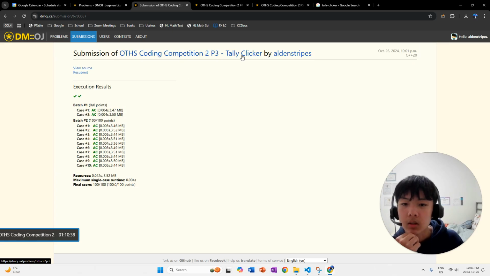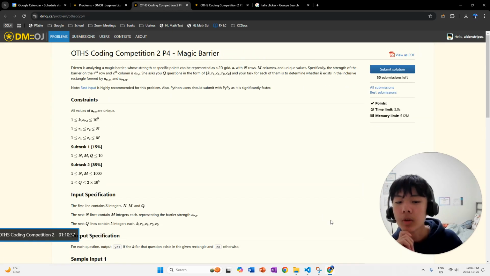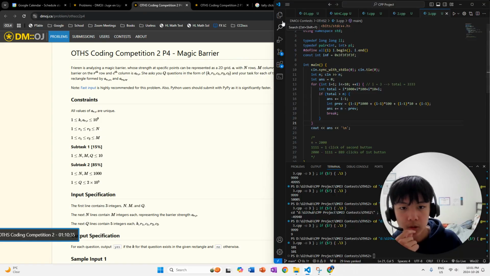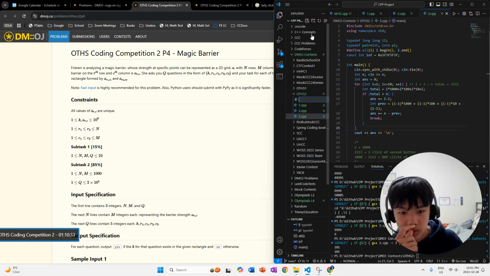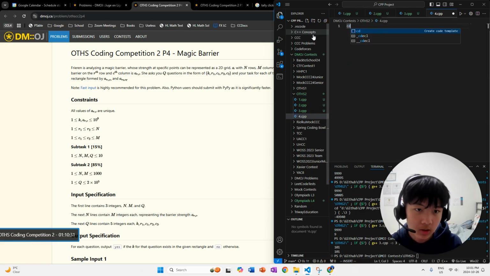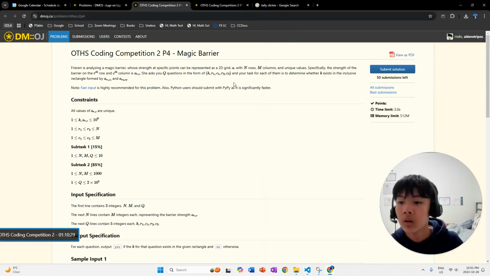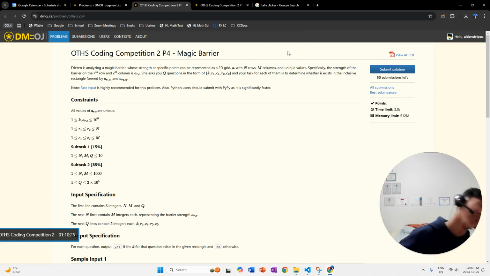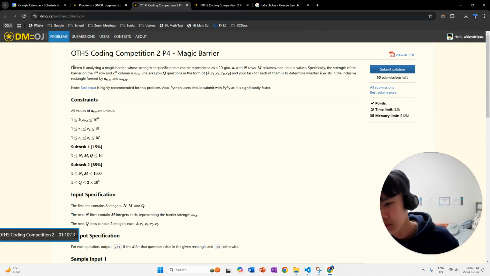Yay, it works. Okay, now we're going to move on to question 4. So hopefully you understood this one. You want to minimize the number of clicks, and you have 2 buttons. Okay, magic barrier. I'm guessing this is another anime one. I don't know. Alright. Freyrin is analyzing a magic barrier whose strength at specific points can be represented on a 2D grid A with n rows, m columns, and unique values.